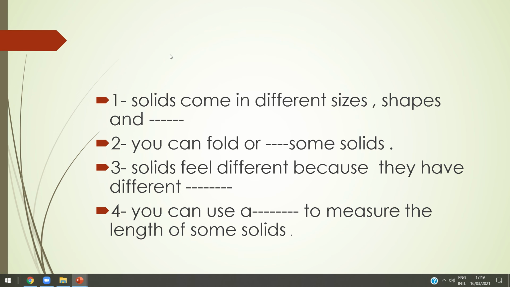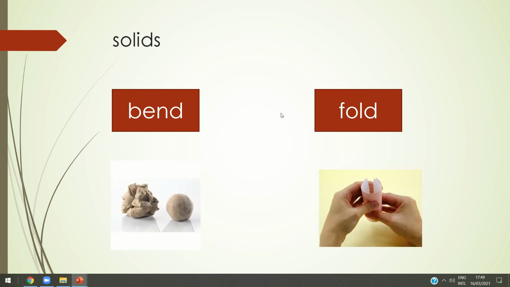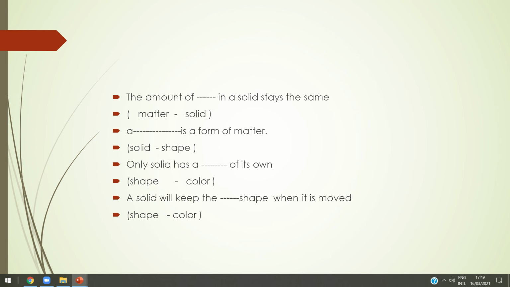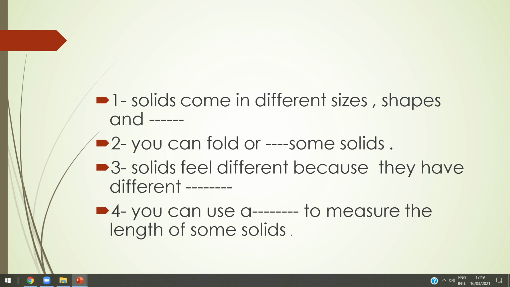Now, evaluation time. Number one, solids come in different sizes, different shapes, and different what? Yeah, different colors. Amazing. Okay. What about number two? You can fold or what some solids to make many shapes? You can fold or bend some solids, okay, to make many shapes.